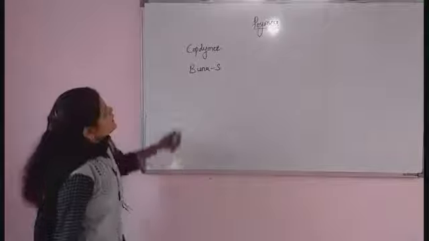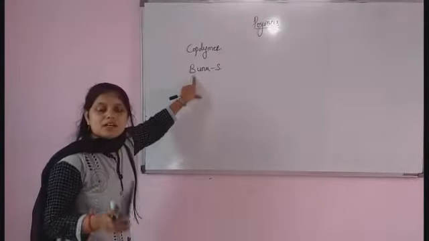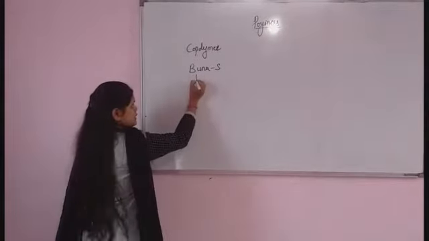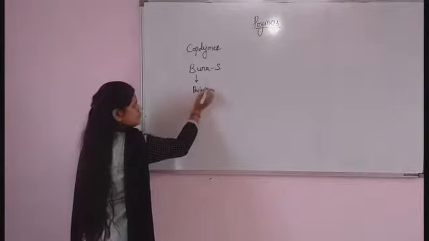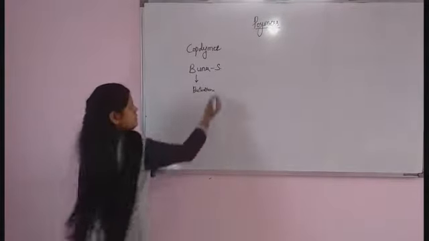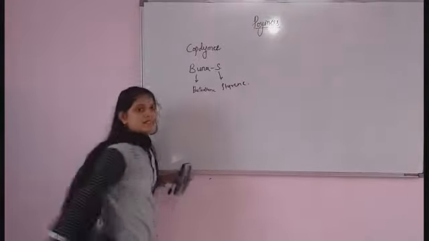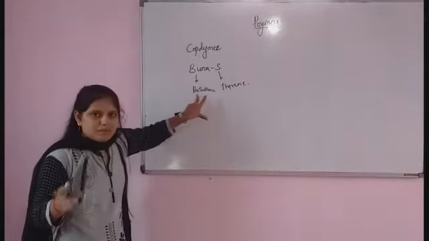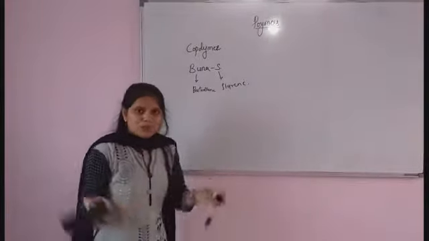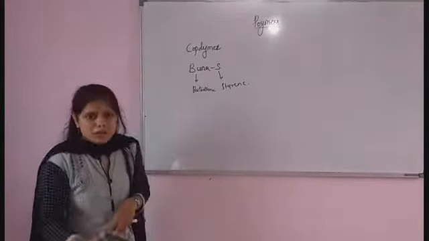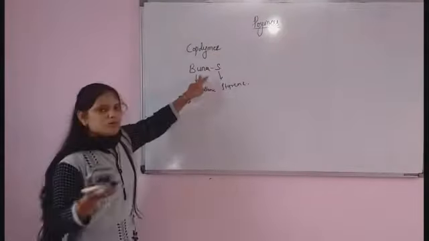An example of a copolymer is BuNa-S. Bu means butadiene and S means styrene. If I take butadiene as a monomer and styrene as a monomer, both combine together and undergo polymerization, forming a copolymer, that is BuNa-S.